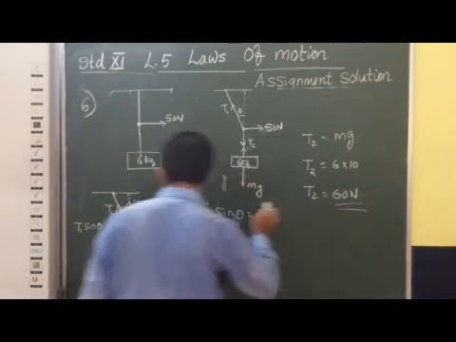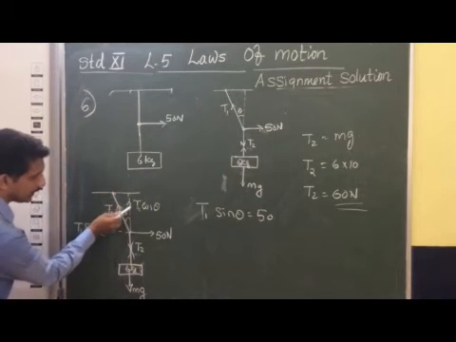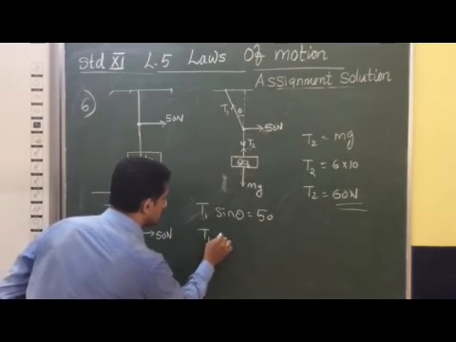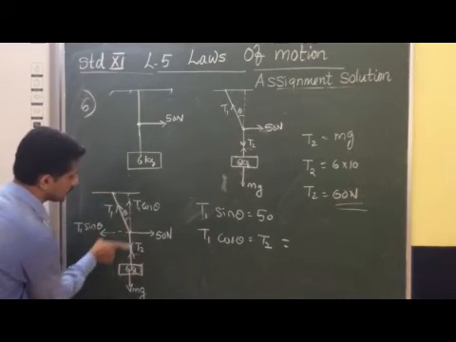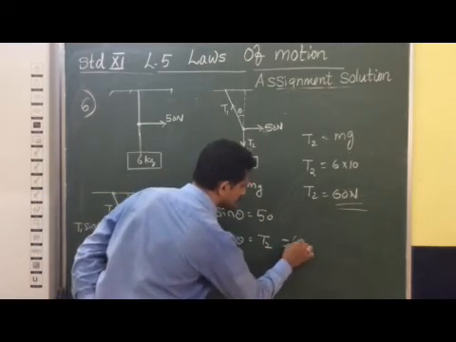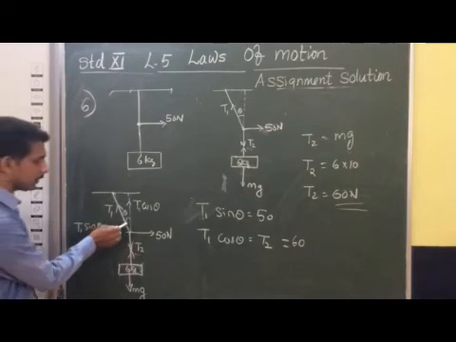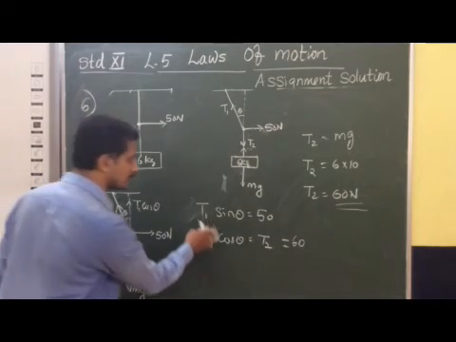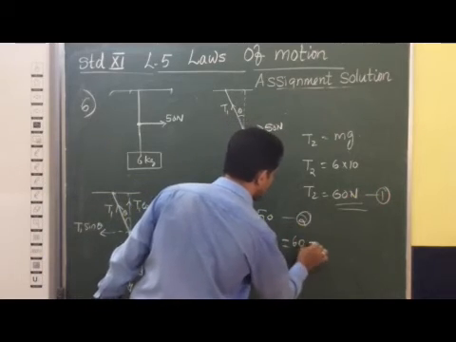From this diagram you can see that T2 is balanced by T1 cos theta. So T1 cos theta is balanced by T2 only, and T2 we already found is equal to 60. So we have to find this angle, the angle the string makes with the vertical. We can find it by taking the ratio between these two equations. This is our equation number 1, equation number 2 and equation number 3.